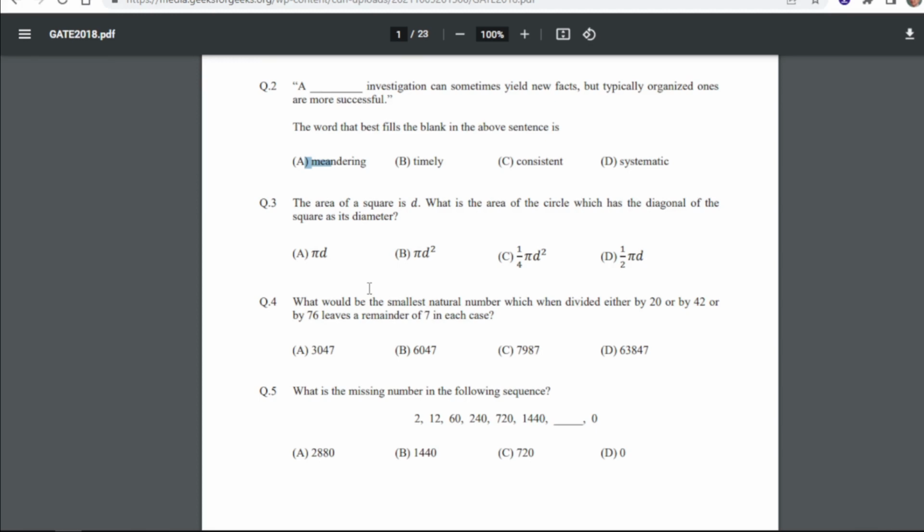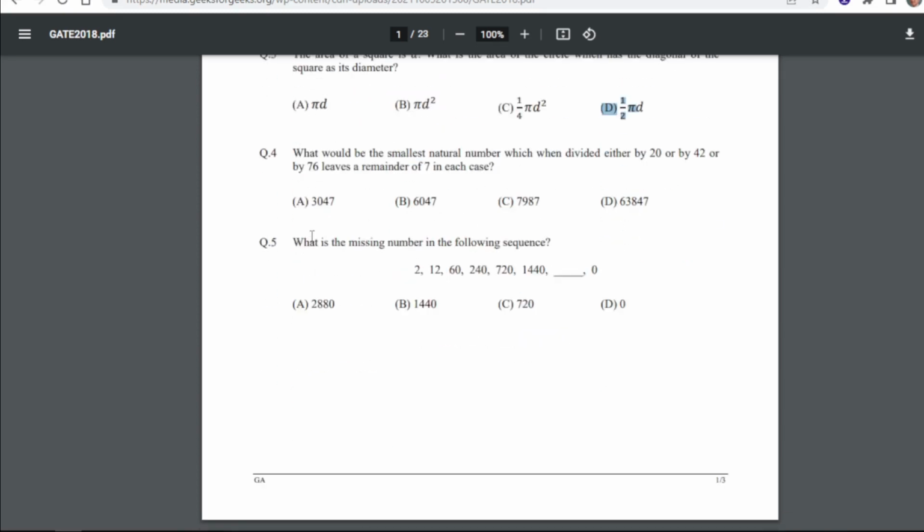Question number 3 is, the area of a square is D. What is the area of the circle that has the diagonal of the square as its diameter? So for 3 our answer is D, that is this one, 1/2 pi d.